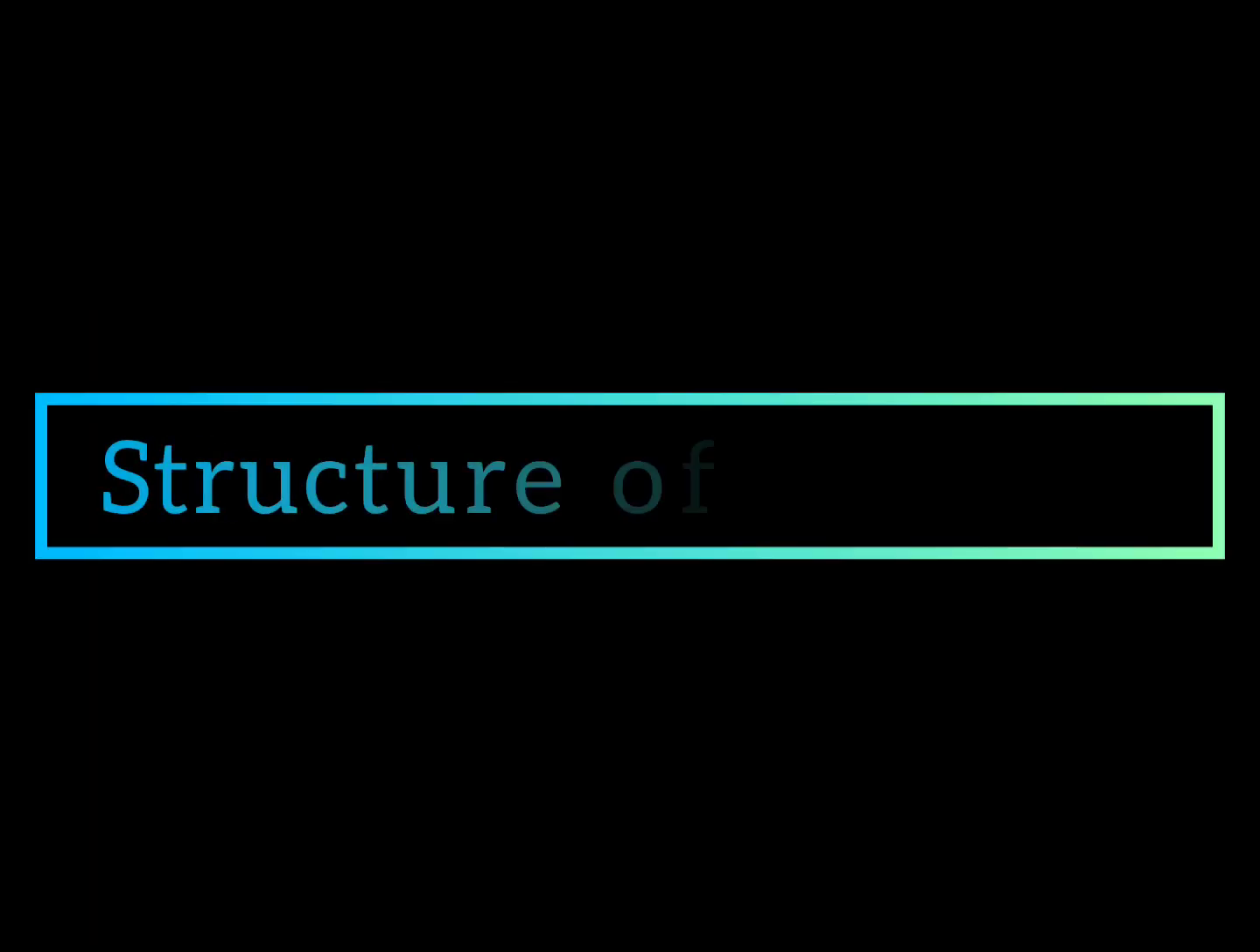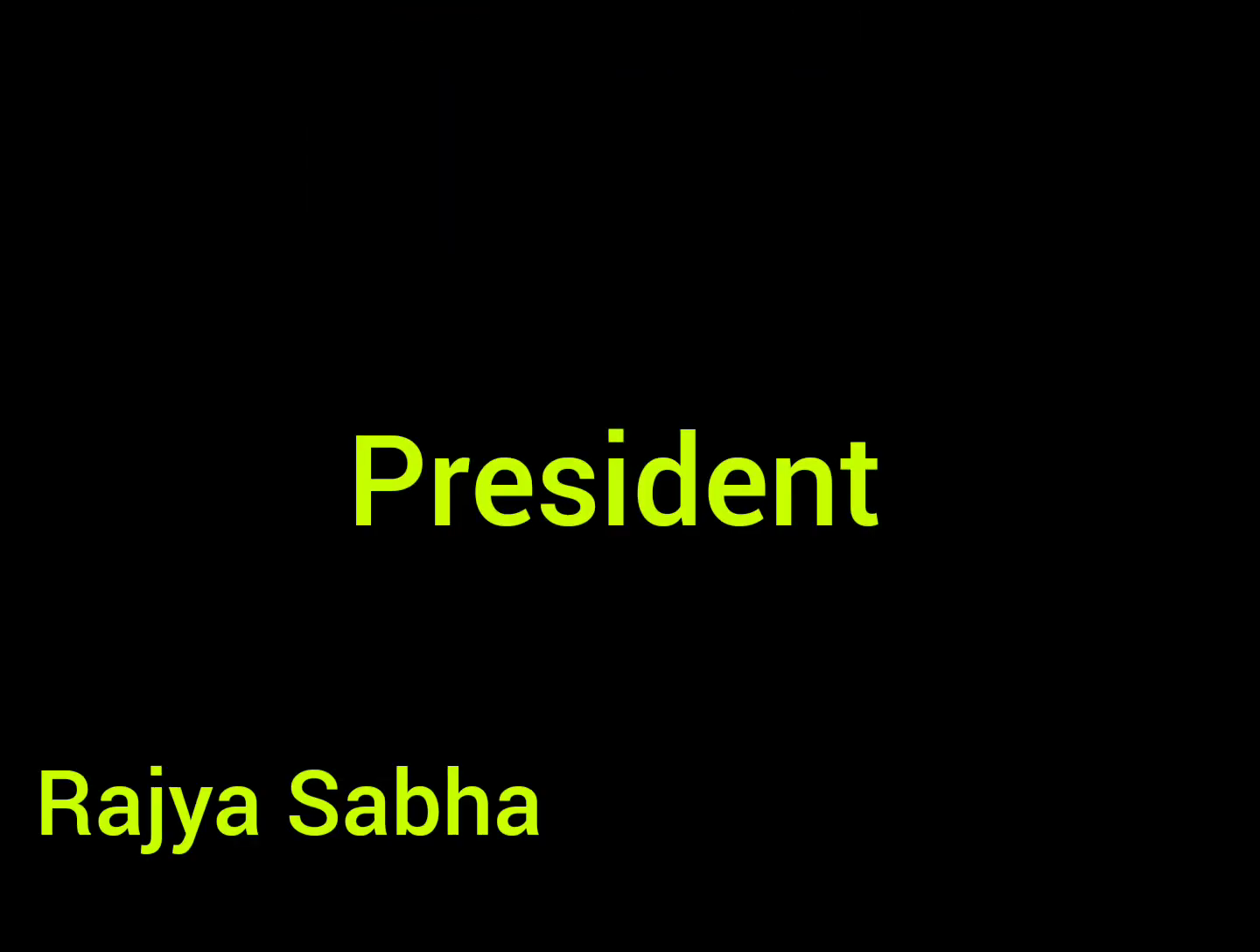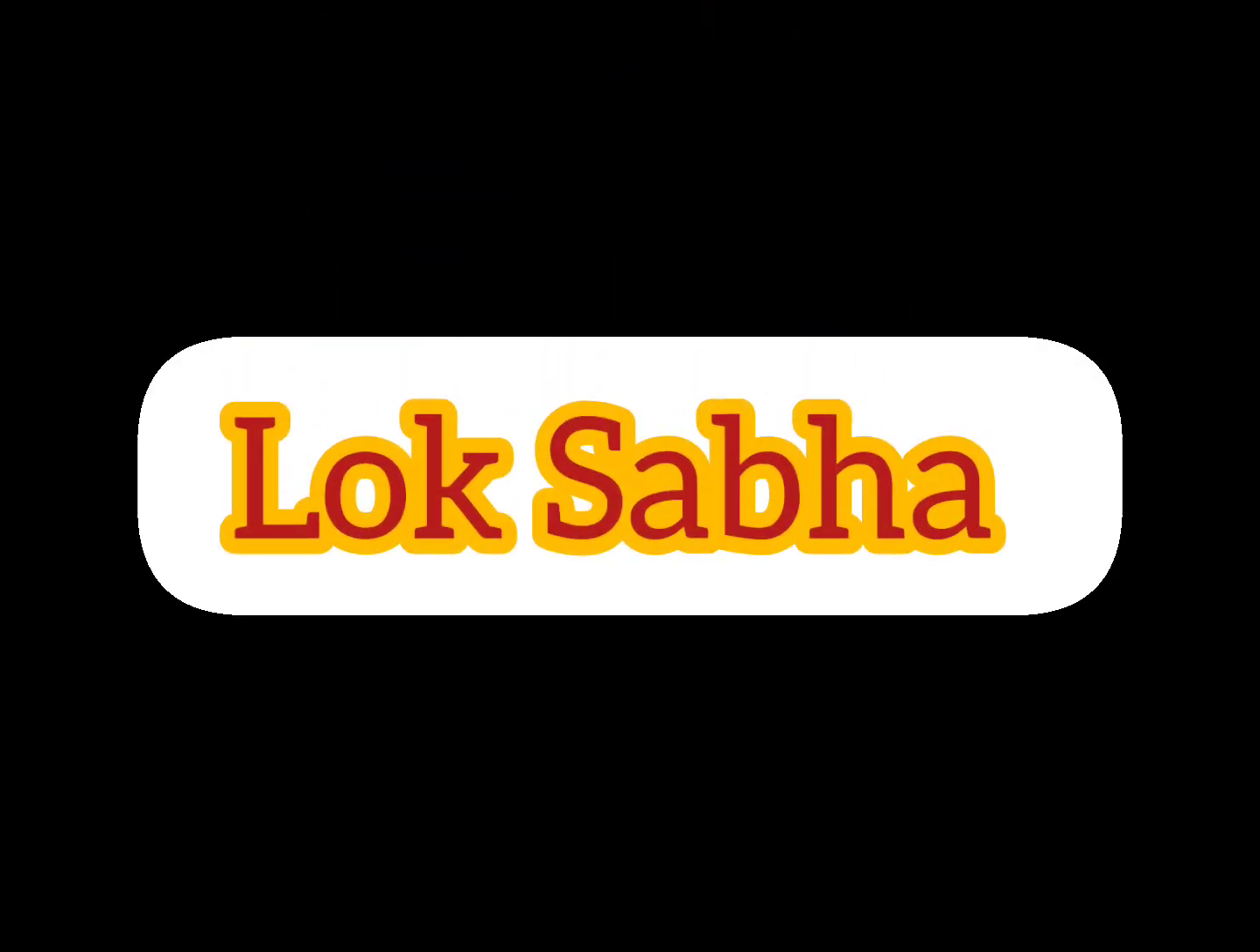Now going to the next part, and that is the main part of the session, that is the structure of Parliament. Here we can see the Parliament consists of three: the first one is the President, the second one is Rajya Sabha, and the third one is Lok Sabha. Now going to the detailed discussion on the Rajya Sabha and Lok Sabha. So now going to the Lok Sabha.